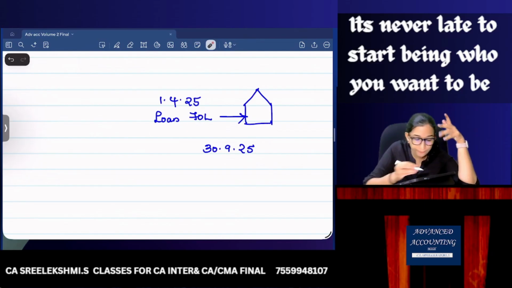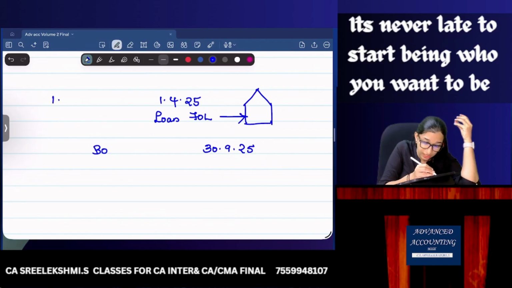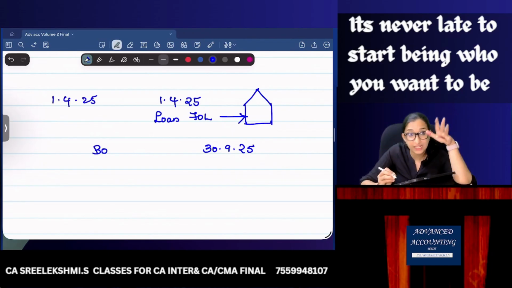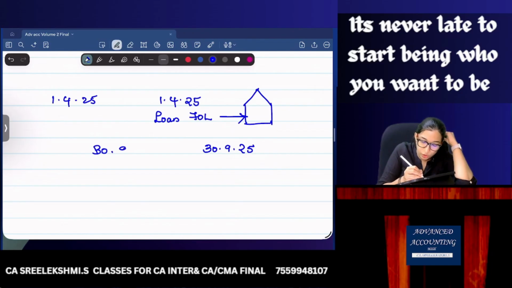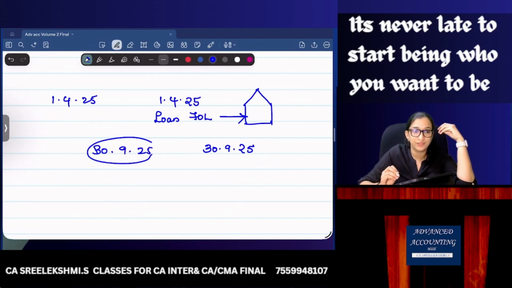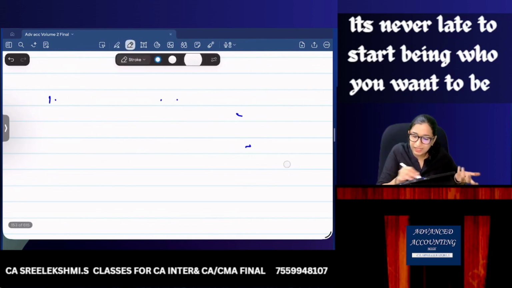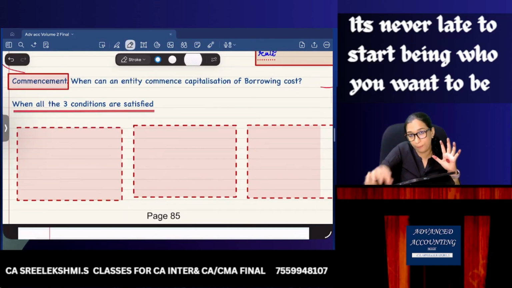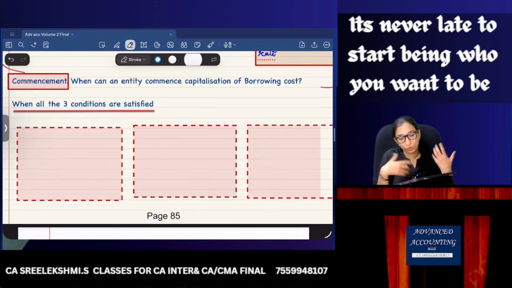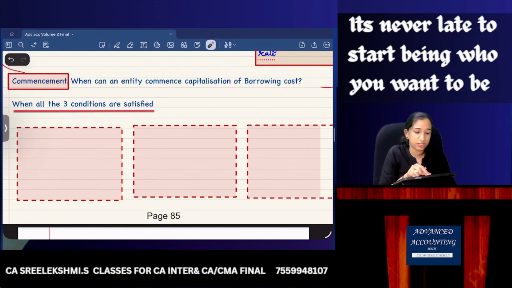Then the reverse. If I started construction from 1st April 25, but my loan is only from a later date. To avoid all the confusions, the standards say, okay, I'll add an area. When can you commence capitalization? A pakka theory area, and you can also get questions from this. When can you commence capitalization of borrowing cost?